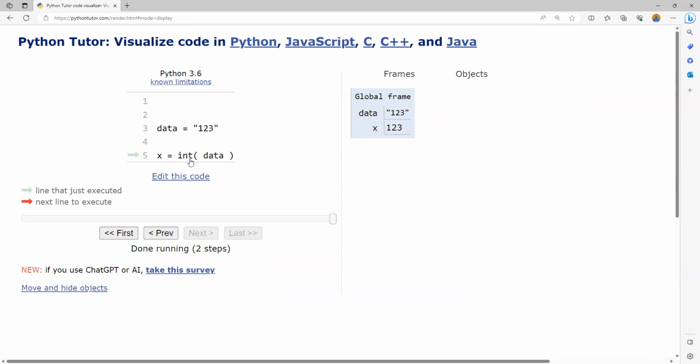It is a bad practice to use these function names as variable names, because if I use it as a variable name, later on, I'll not be able to use them as a function. I hope the concept is clear.